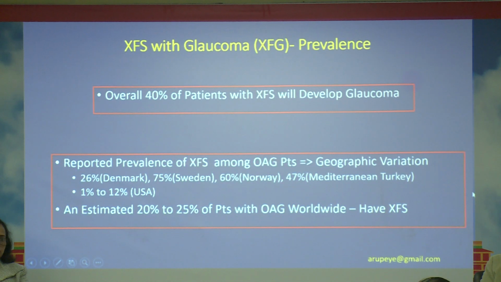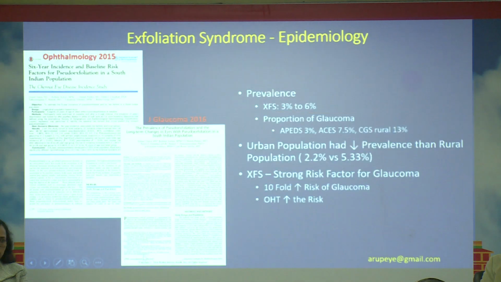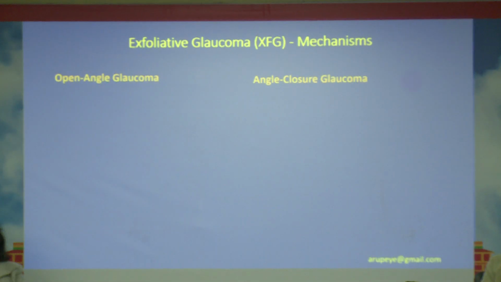As regards etiology, about 40% of the patients with exfoliation syndrome will develop glaucoma eventually. And coming from the other perspective, about 20% to 25% of patients with open-angle glaucoma worldwide will have exfoliation syndrome. The study done in Shankar Netralaya showed that urban population had a lower prevalence than the rural population of showing exfoliation syndrome. And ocular hypertension increased the risk of these patients going into the glaucoma stage.